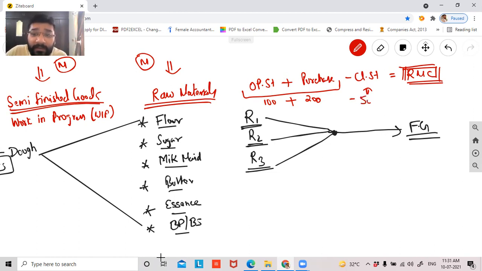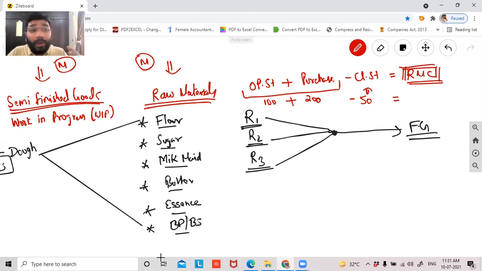Out of that, 50 rupees worth of closing stock was still in my godown, in my warehouse, which has not contributed to the production, manufacturing or sales. So I need to eliminate this 50 rupees. Thereby, I will record only that part which is technically consumed by the factory. So guys, of the 300 rupees worth of raw material you had, 50 rupees worth is still pending, which means only 250 worth of material has been consumed in the process of production.